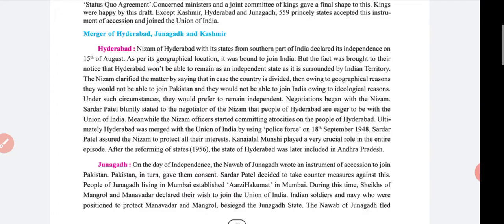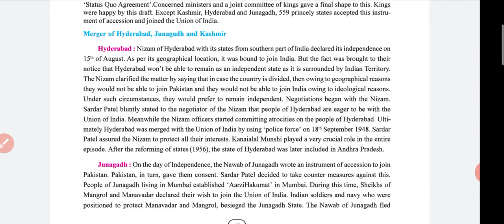As per its geographical location, it was expected to join India. But the fact was brought to their notice that Hyderabad would not be able to remain an independent state as it is surrounded by Indian territory.